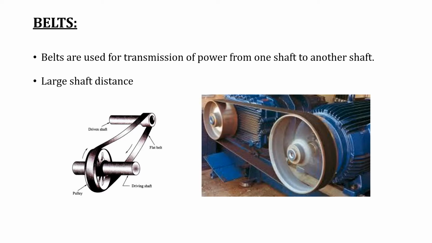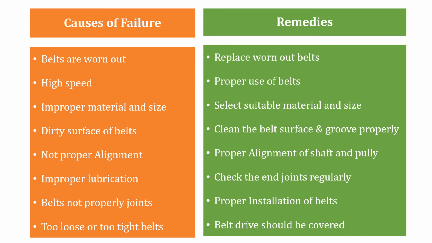So what are the causes and remedies of the failure of belt? The first is if the belt gets worn out. To remove this failure, you have to replace the worn out belt. If the speed of the belt or the speed of the pulley is high, then there will be a failure of the belt. So proper use of belt is required.